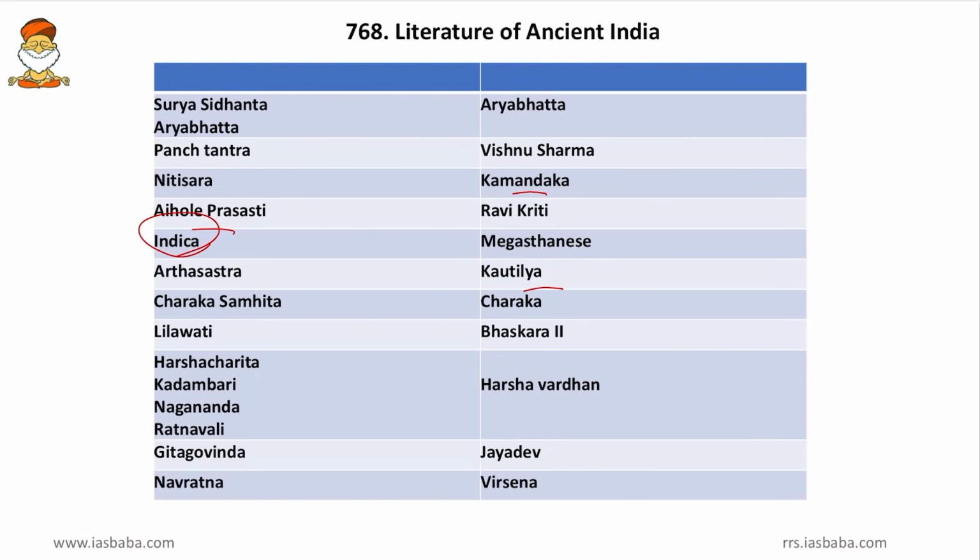Then Kadambari, friends, Kadambari is something like a dramatic story. Then Nagananda, then Ratnavali. So all these are written by Harshavardhana himself. So Harsha's books, Harsha Charita, Kadambari, Nagananda and Ratnavali, they are remembered. Then Jayadeva's Gita Govinda, something related to the Bhagavad Gita. Then Veerasena's Navaratna. So these are some of the books.